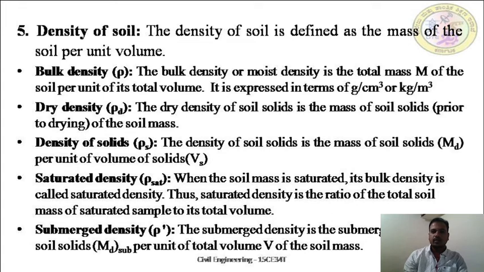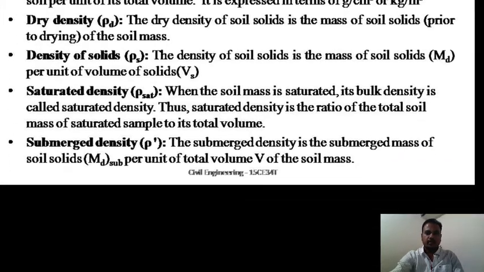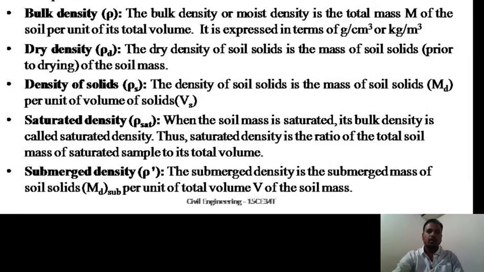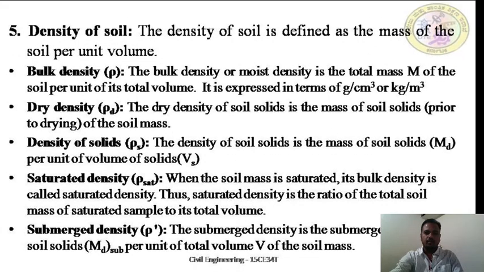So saturated density is the ratio of total soil mass of a sample to its total volume. Submerged density is the submerged mass of soil solids per unit of total volume of soil mass.